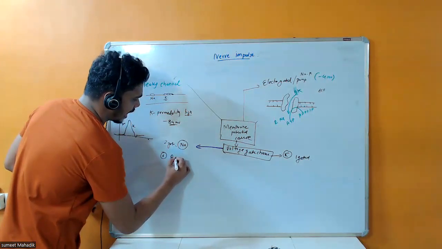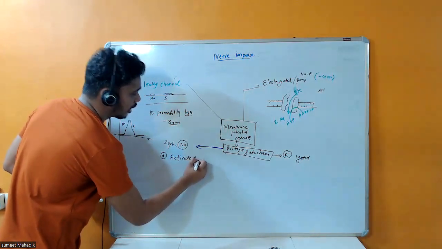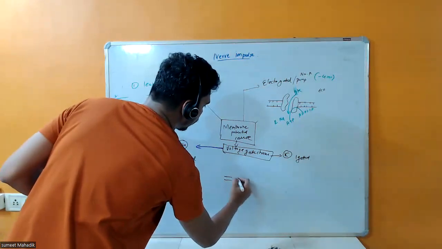First is the activated channel or activated gate. So let's talk about this.